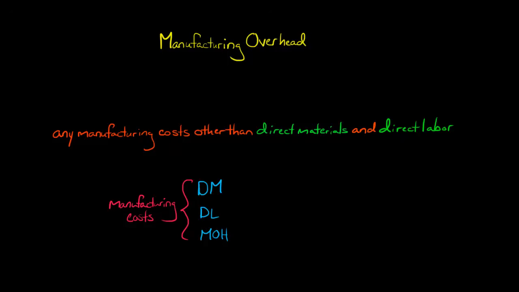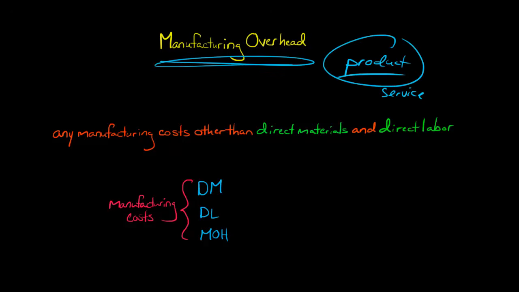In this video, we're going to discuss manufacturing overhead. You would hear the phrase manufacturing overhead when you're talking about a company that actually manufactures a physical product. So a university or a law firm, accounting firm, something that provides a service instead of building a product cannot have manufacturing overhead, okay? It's only a manufacturing company. They build a physical product. They can have this manufacturing overhead.